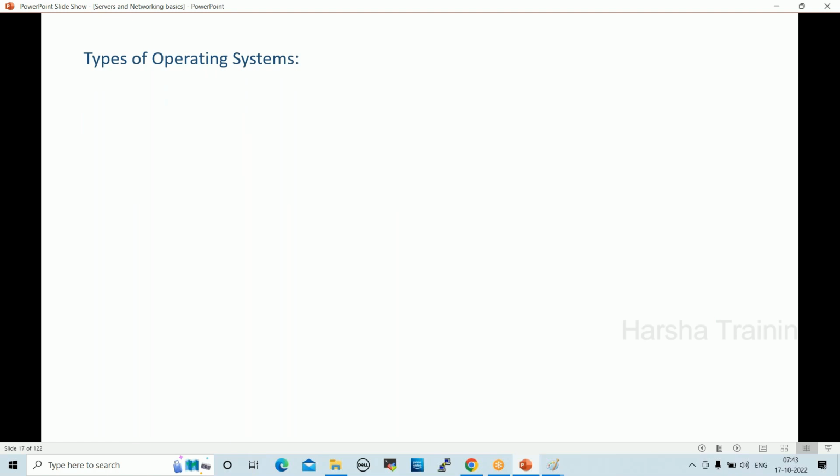Next one, types of operating systems. Single user, single tasking operating system: one user can log into the system and perform only one task at a time. For example, MS-DOS, Microsoft Disk Operating System. Only one user can log in, and he can perform only one task at a time.